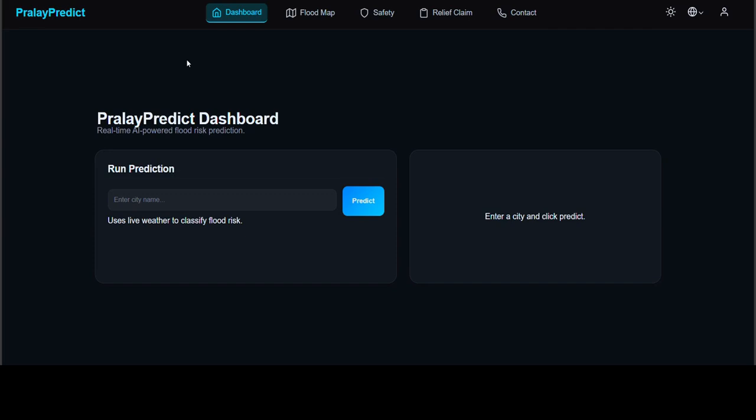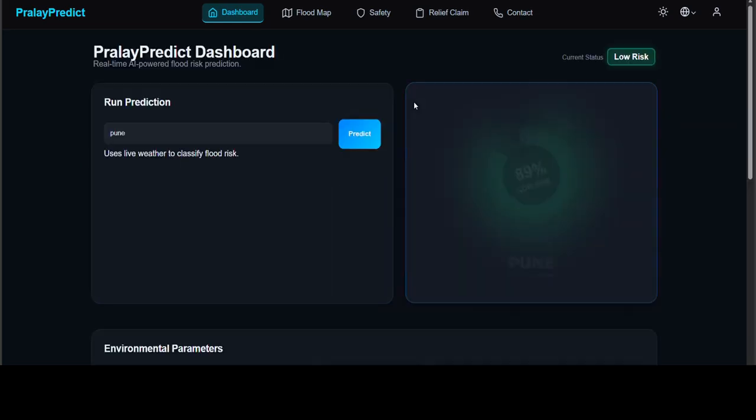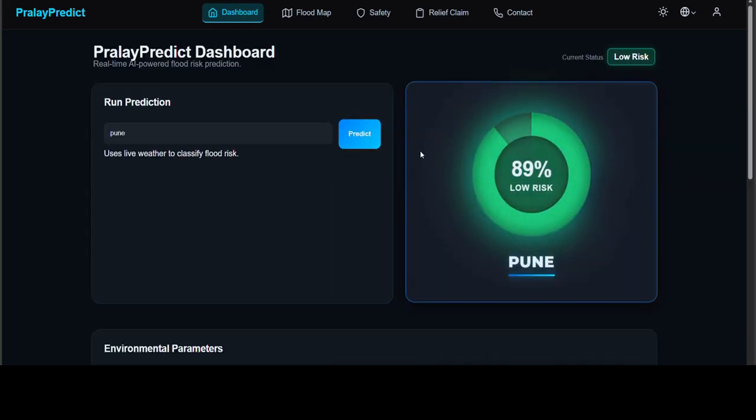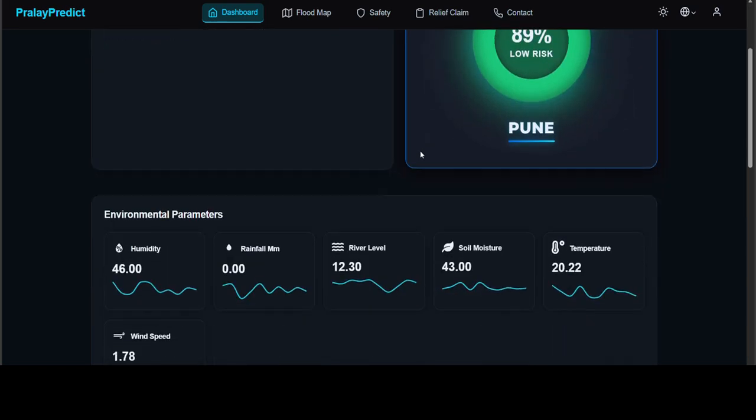So, welcome to PralayPredict. As we all know, PralayPredict is an AI-powered flood risk prediction website, where currently we are on the dashboard page. It basically determines the flood risk of a city. To run a prediction, we need to put in the city name. For now, we are putting Pune, and the flood risk is calculated. As we can see, the risk of flood is low now, and the model is 89% confident about its prediction.